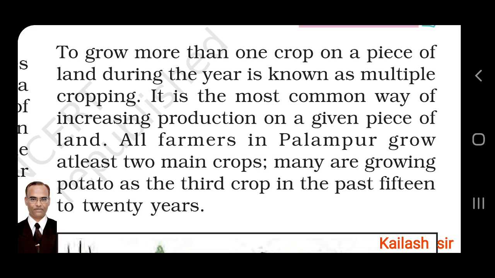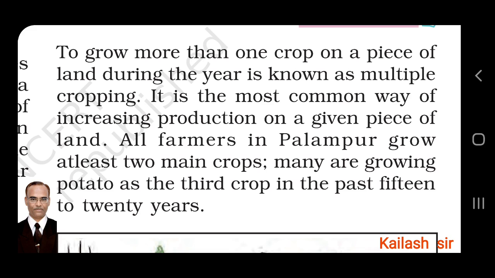To grow more than one crop on a piece of land during the year is known as multiple cropping. What is multiple cropping? To grow more than one crop on a piece of land during the year. It is the most common way of increasing production on a given piece of land.